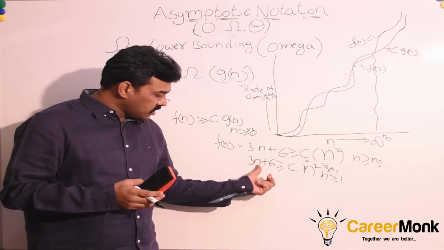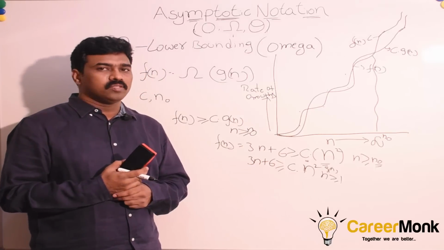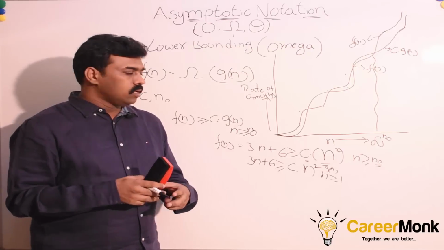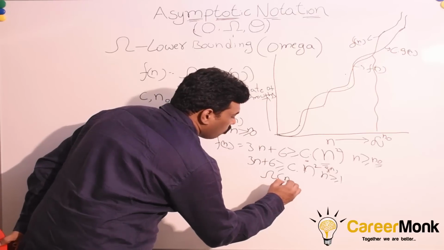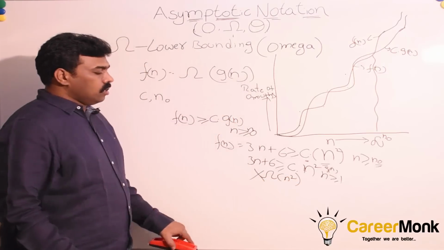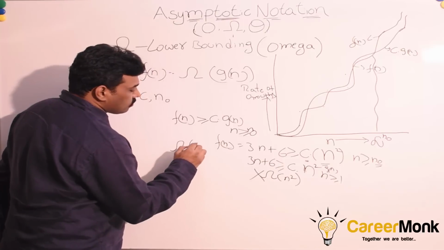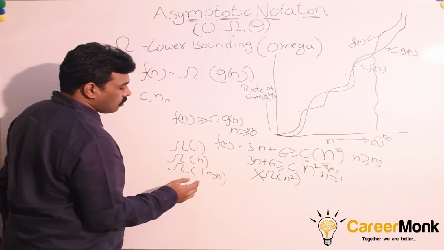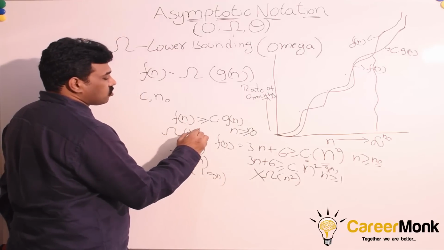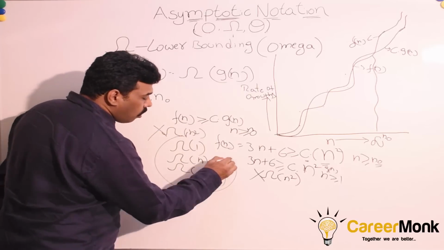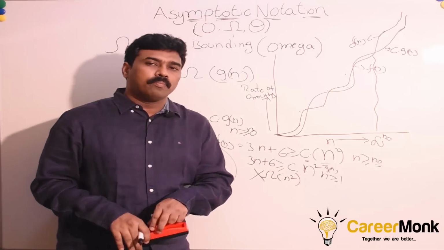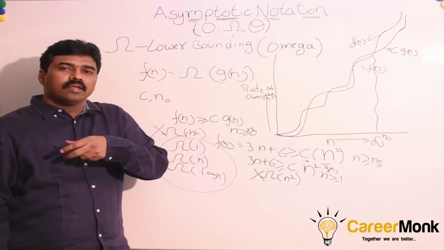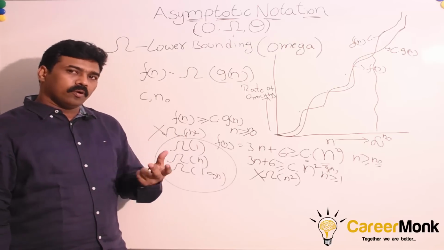If you carefully observe, since it is in terms of order of n square, we cannot get that expression satisfied for larger values of n. So we cannot say omega of n square. For this one we are able to find omega of 1, omega of n, we can even get log n, but omega of n square we are not able to get. These are all lower bounds. In the case of the upper bounding function, once we are able to satisfy for n, we tried for n square, n power 3, n power 4, 2 power n, something like that.